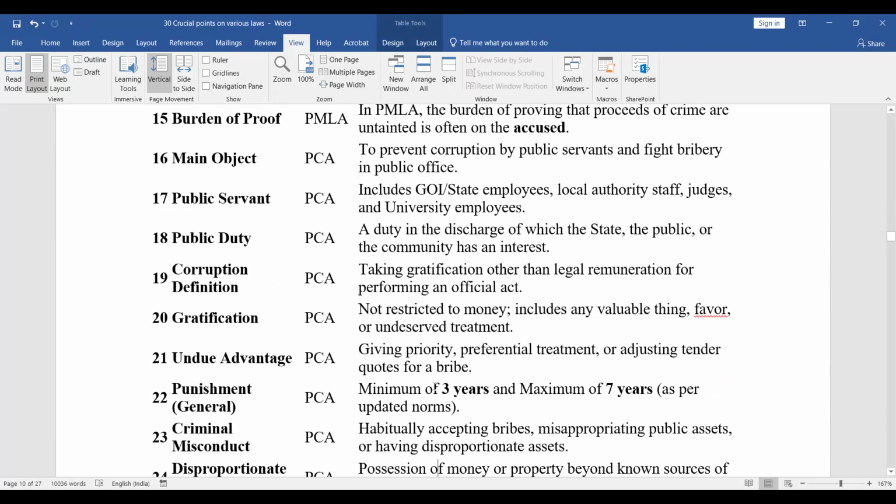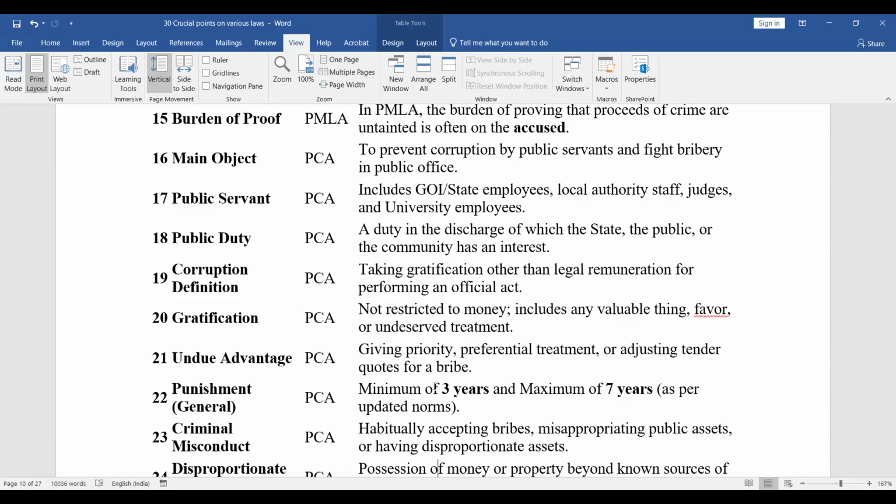Main object of the Prevention of Corruption Act: to prevent corruption by public servants and fight bribery in public office. Public servant includes Government of India and state employees, local authorities' staff, judges and university employees. So even a cashier in a university is a public servant. Public duty: a duty in the discharge of which the state, the public, or the community has an interest.